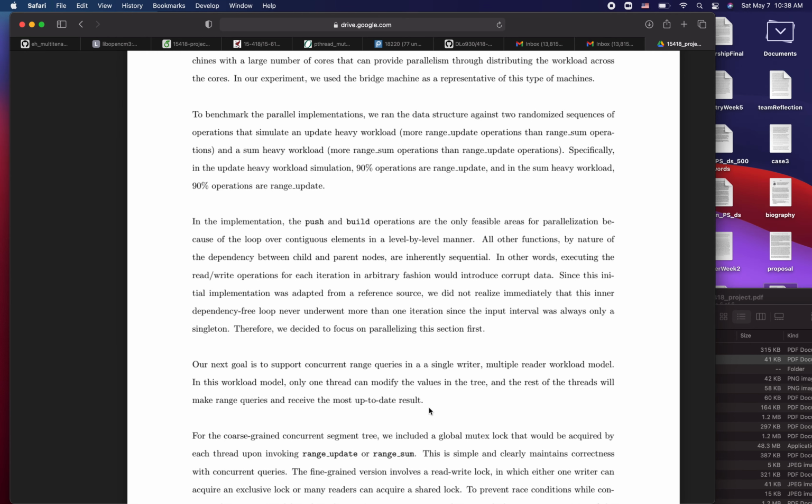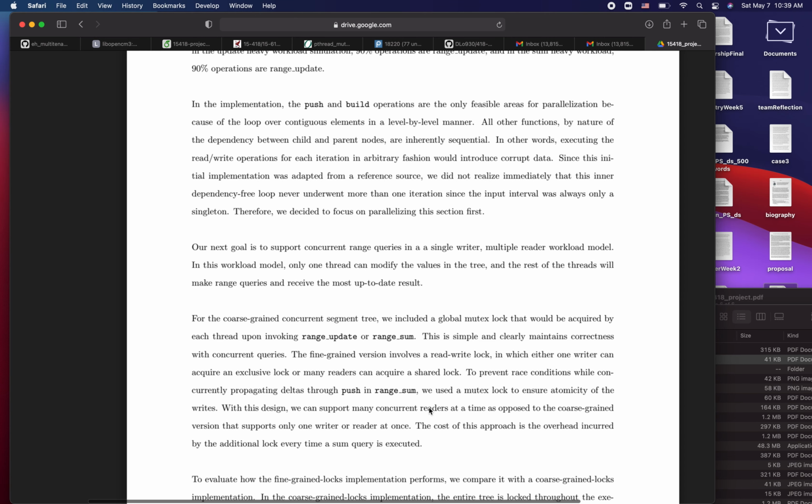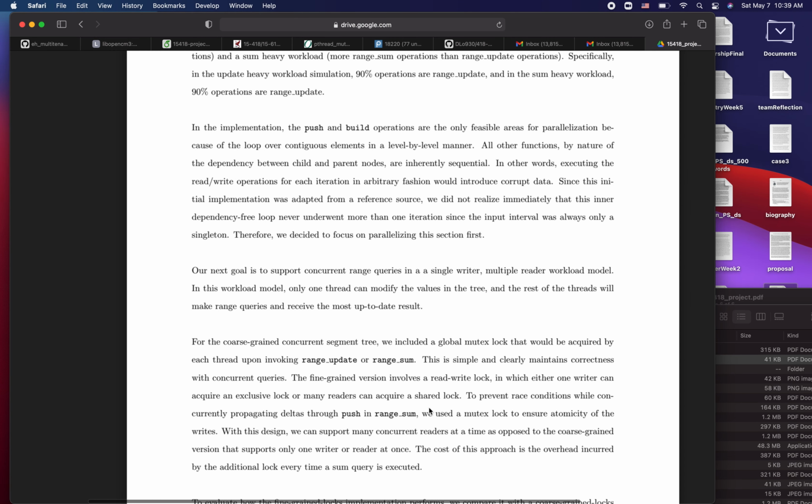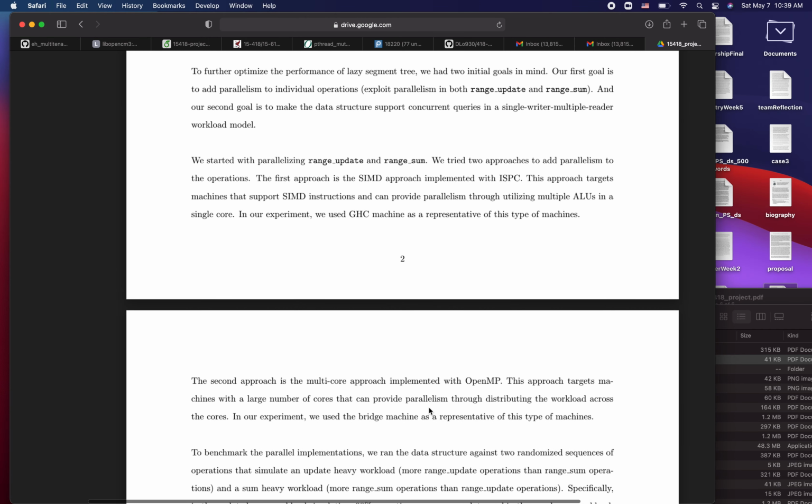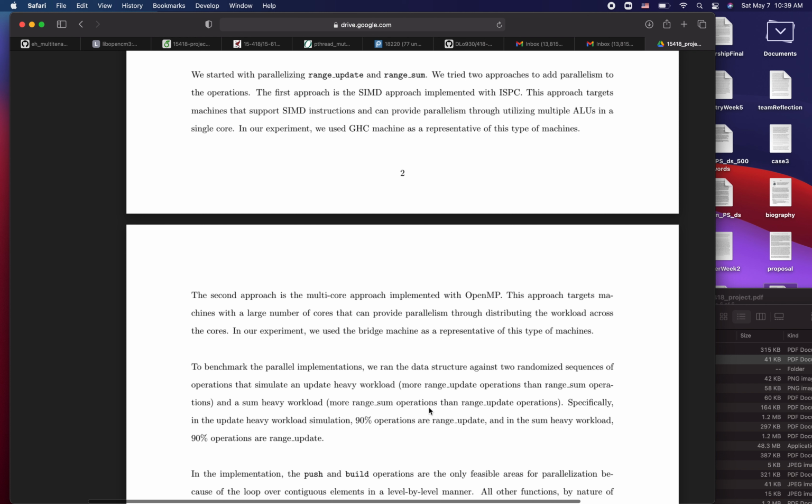After implementing the sequential version of the data structure, we noticed two potential possibilities of parallelism, which are in the push and build helper functions. All the other functions have this parent and child dependency that can only be executed in a sequential manner. So we implemented our parallelism using both ISPC and OpenMP, which corresponds to a SIMD and a multi-core